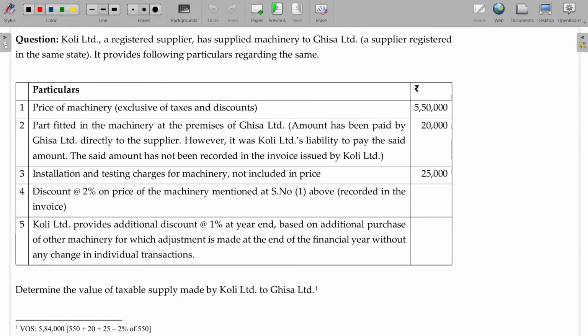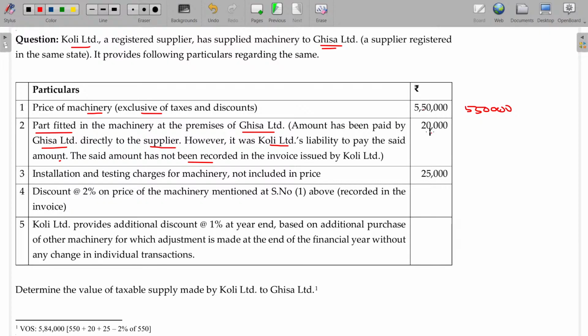Next one. Kohli Limited, a registered supplier, has supplied machinery to Gisha Limited. Price of machinery exclusive of taxes and discounts: so you have to start with 5 lakhs 50,000. Part fitted in the machinery at the premises of Gisha Limited. Amount has been paid by Gisha Limited directly to the supplier. However, it was Kohli Limited's liability to pay the said amount. The said amount has not been recorded in the invoice issued by Kohli Limited.